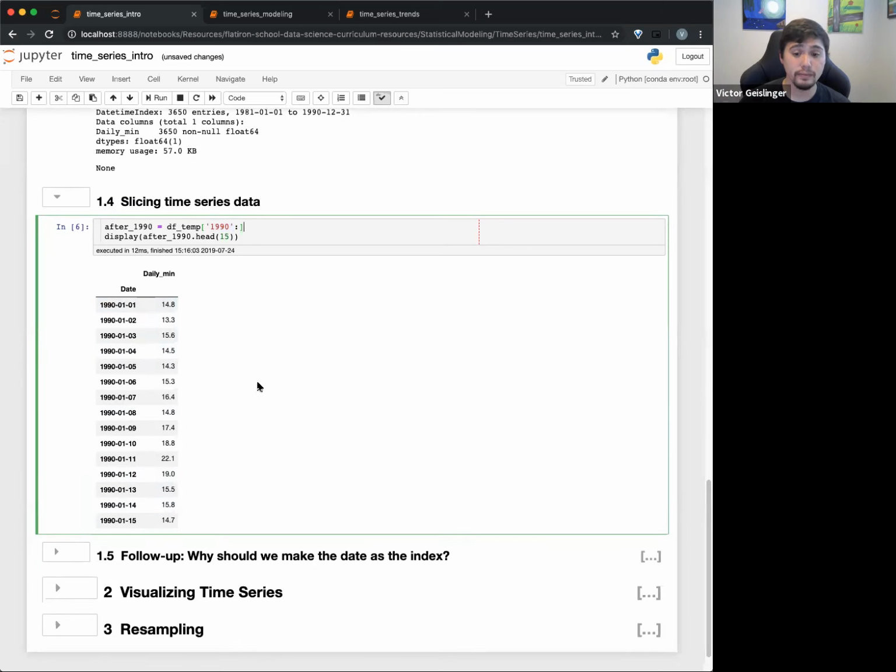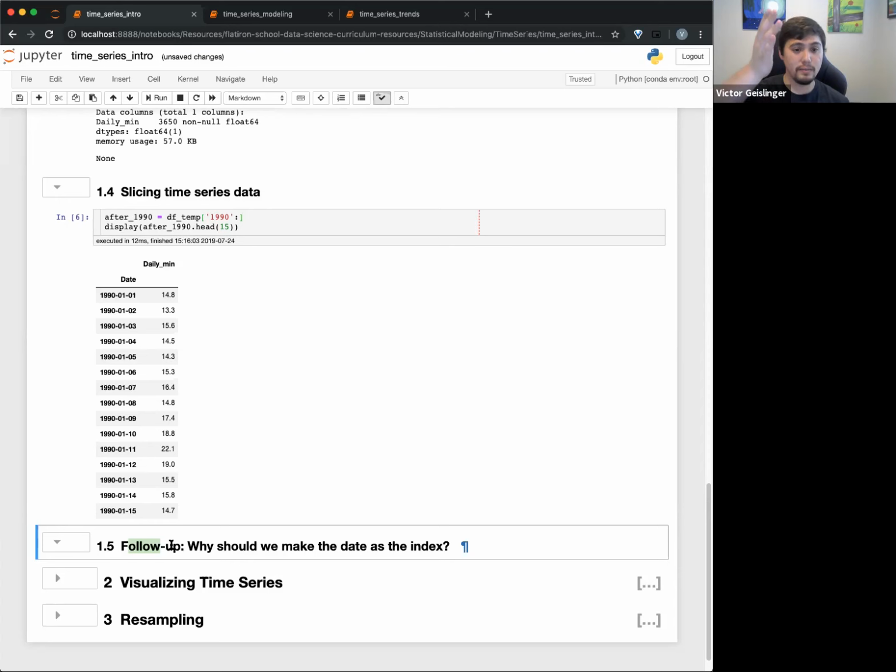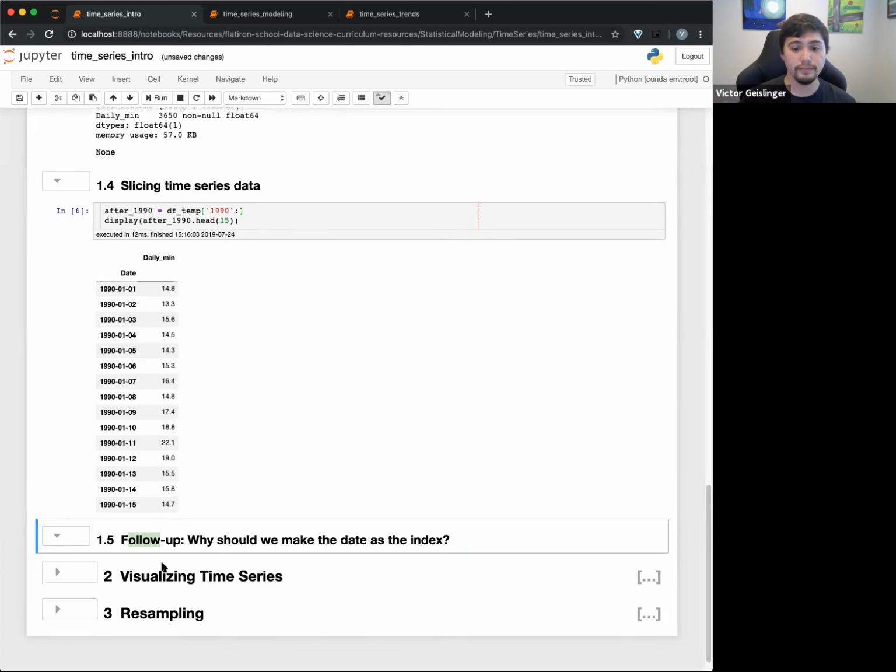Okay. So, a little follow-up to touch on this: why do you make the date the index? It basically specifies, hey, this is date time or time series information. This is temporal information. This is very important. This is the thing that we're indexing off of. So this shows the importance of saying, hey, this is the thing that we care about. And that means all operations will be based around the time itself versus it just being another feature. All right. Cool.